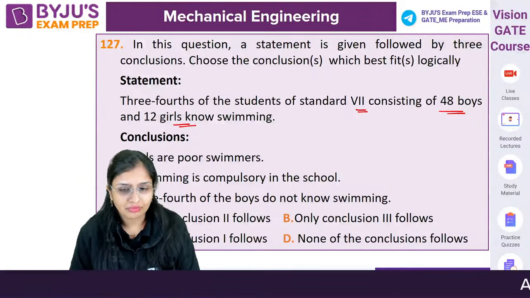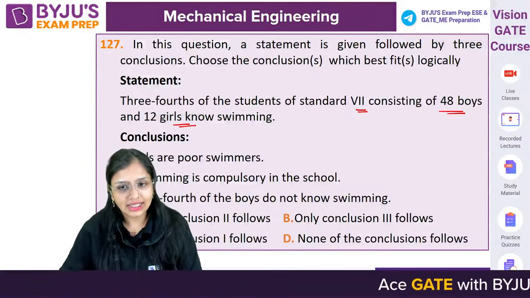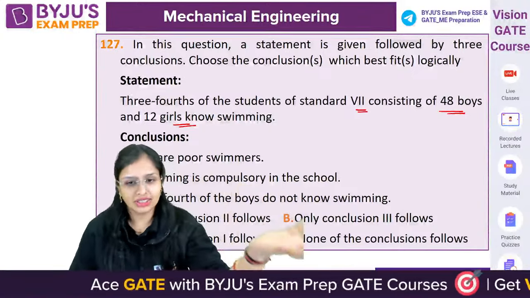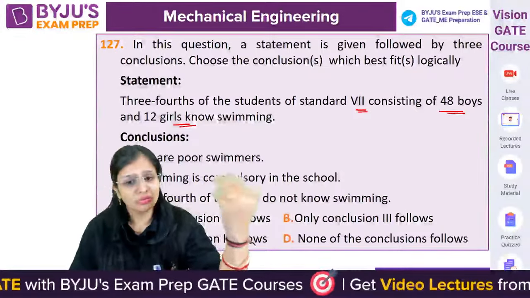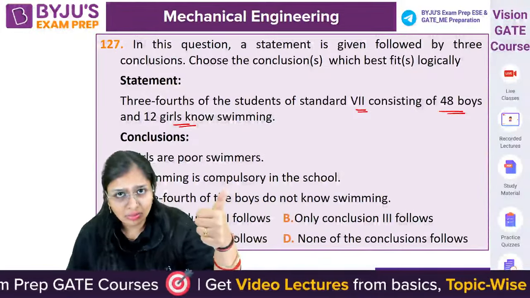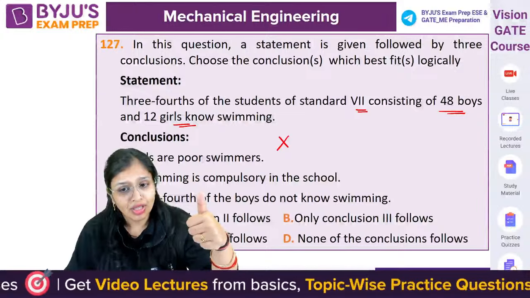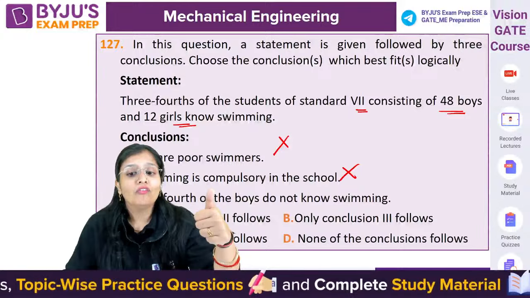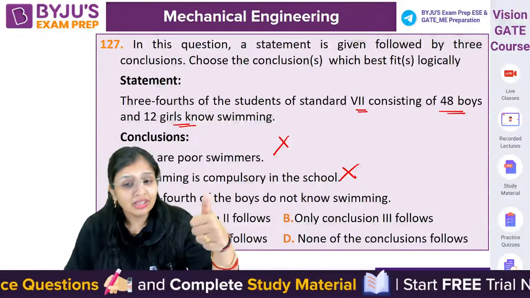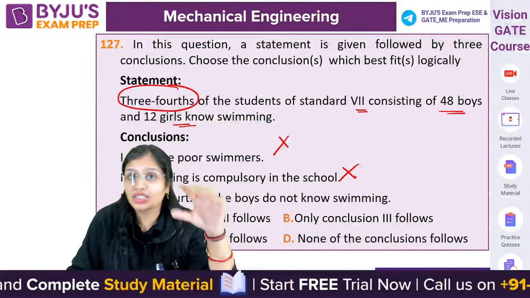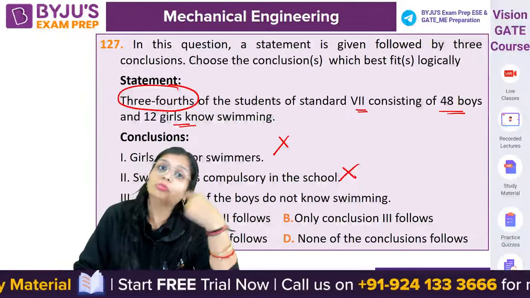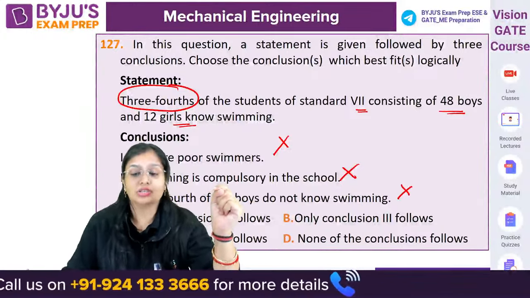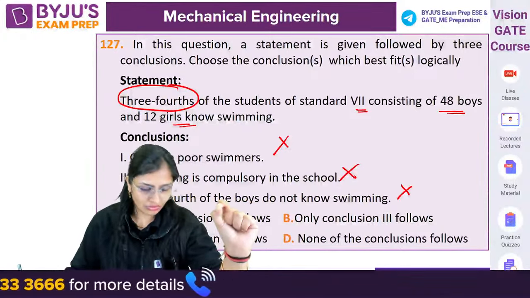See, they said that 3/4 of the students of standard 7, in which 48 boys and 12 girls are there, know swimming. But they haven't said that girls are poor swimmers. Have they said that? No. Swimming is compulsory: nowhere in the statement is it mentioned. 1/4 of the boys do not know swimming: it said 3/4 of the students, it has not talked about 3/4 of the boys. So you cannot comment on that. So this is also a wrong statement. So none of the conclusions will follow.